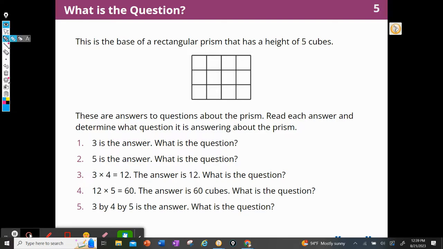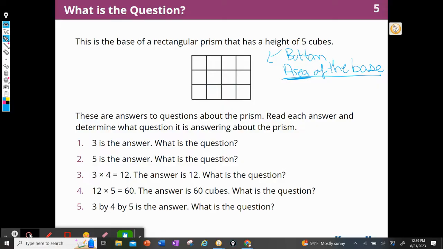What is the question? The base of a rectangular prism has the height of 5 cubes. So they're not giving me a rectangular prism. They're showing me the area of the base. So this is a picture of the bottom. And from that picture, I can find the area of the base, which is another word for the bottom. So we need to talk about it as area of the base because we can get really confused when we start doing different kinds of formulas for triangles or parallelograms.